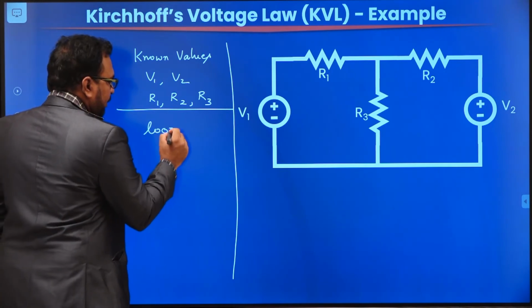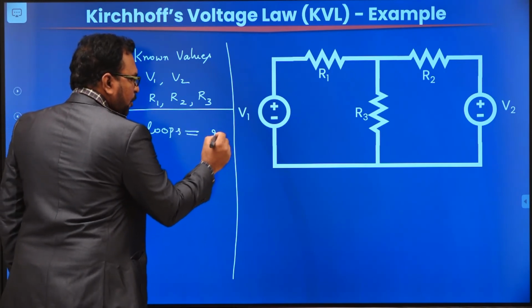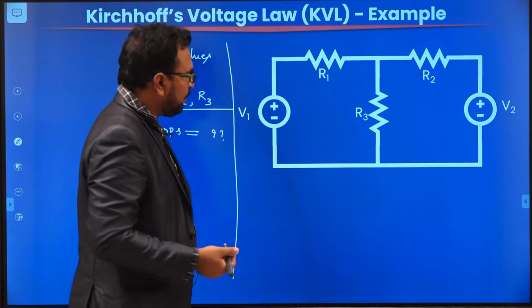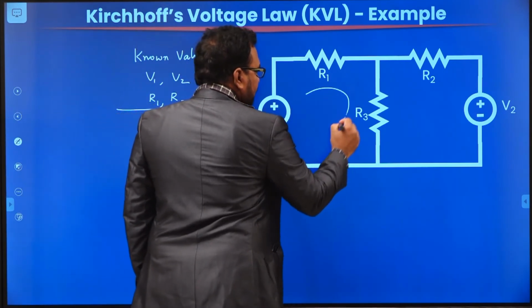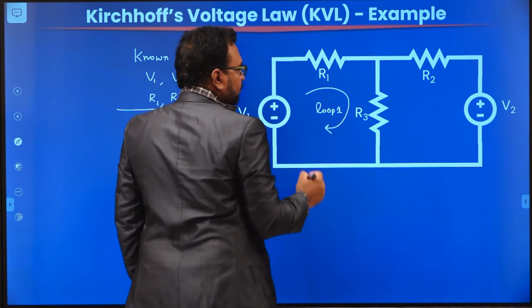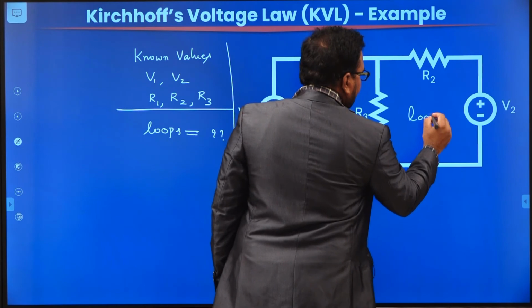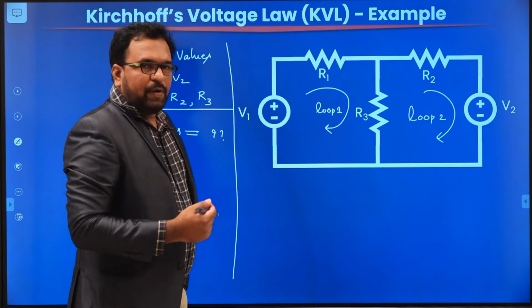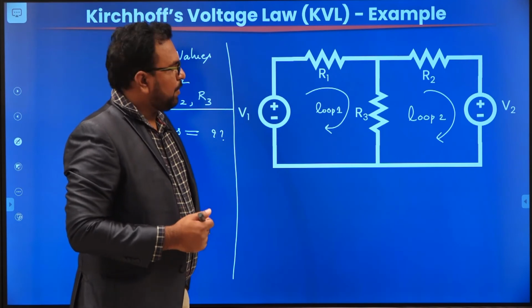First, you have to identify the loops. How many loops are there? Loops are nothing but closed paths where the current will flow. So here there are 2 loops. This is loop 1 and this is loop 2. So in these 2 loops I am going to apply KVL. How are we going to apply KVL?